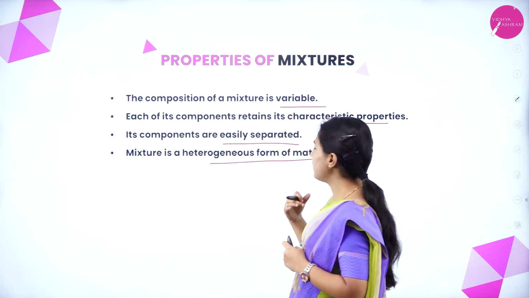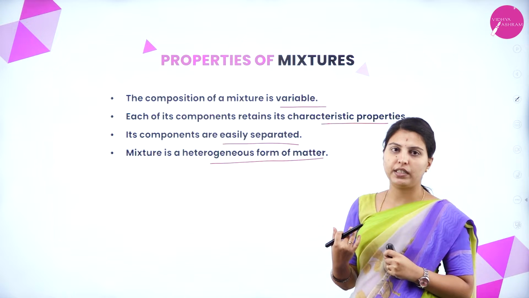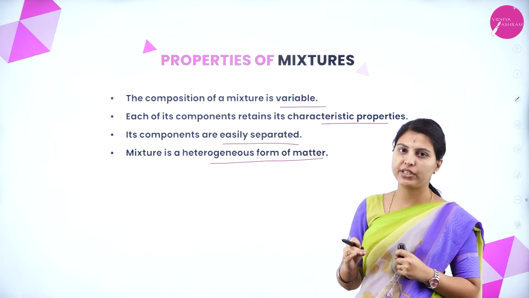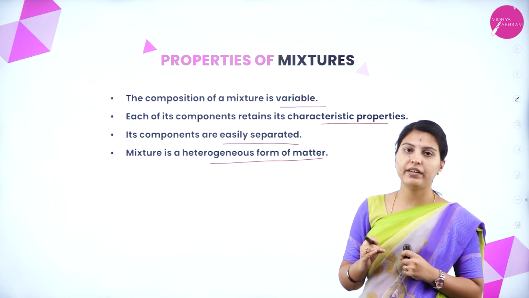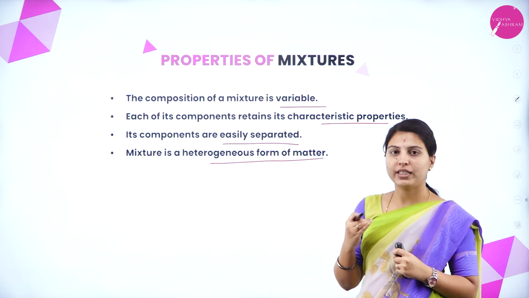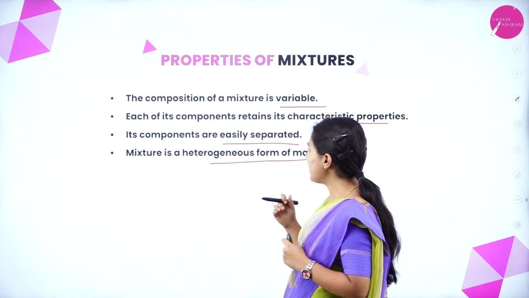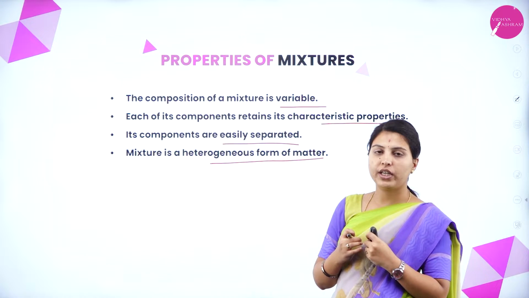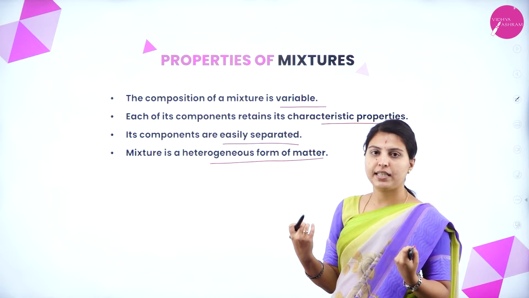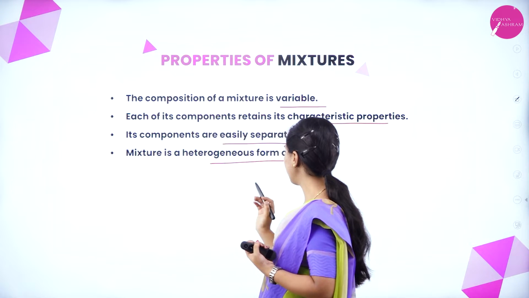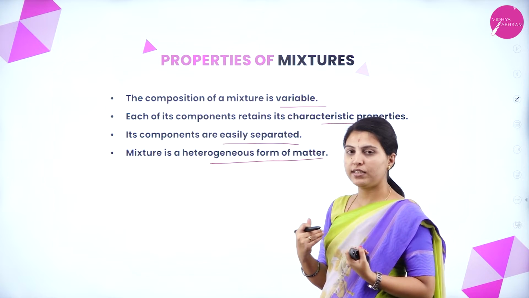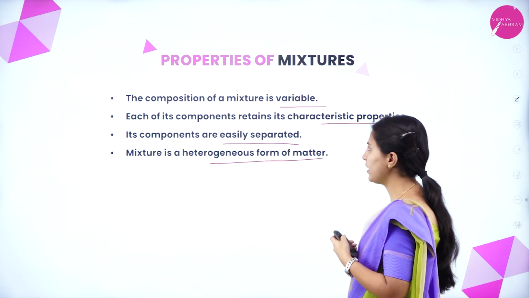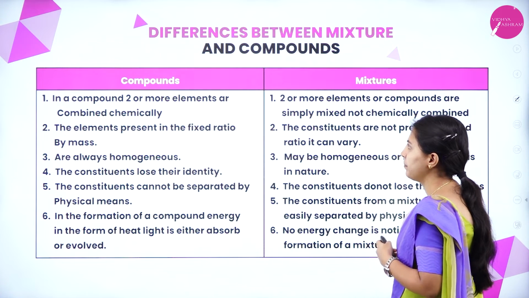Whatever components you use to prepare a mixture, their characteristic property will be retained throughout. And its components are easily separable. These are the properties of mixture.